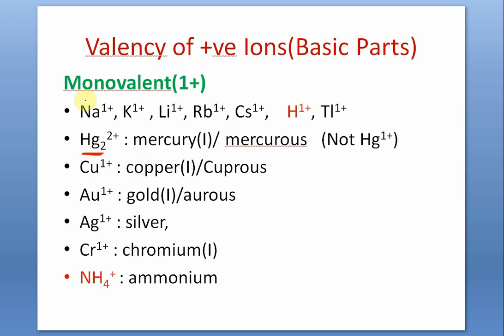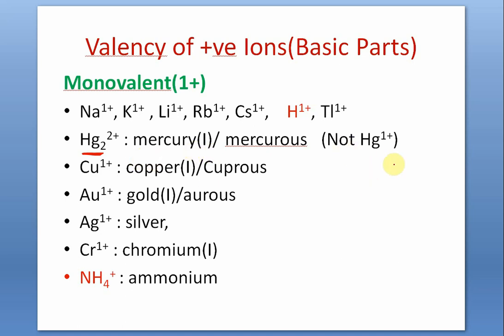And mercurous, this is a peculiar symbol, Hg2 2 plus. Often in your lower level, you have a habit of writing Hg1 plus, mercurous, or nowadays called mercury 1. Mercurous, mercury 1, because it has got another variable valency, mercuric or mercury 2.